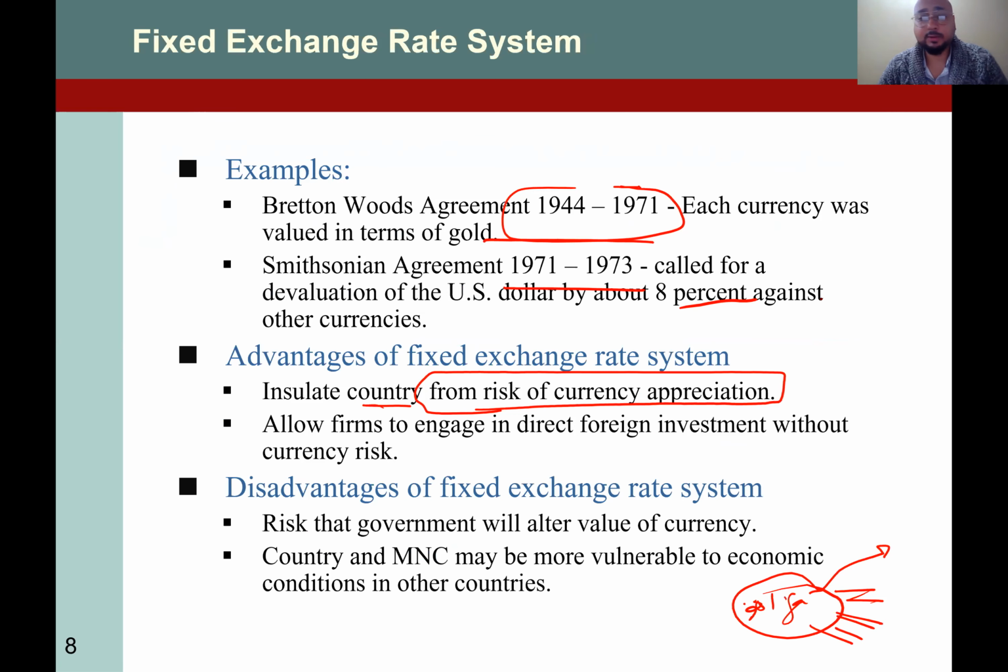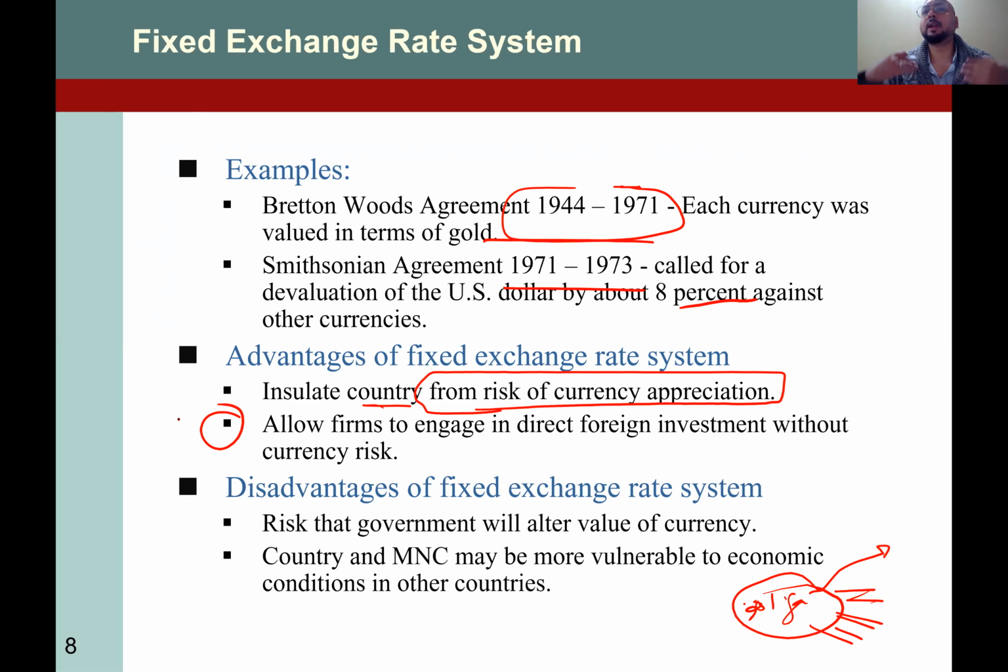So in that case, the country will say that we didn't do anything, but because our currency shoots up, we cannot sell. So the country is quite satisfied. They eliminated the risk of currency appreciation because everything was fixed. It also allows firms to engage in direct foreign investment without currency risk. When you know that the currency exchange risk is eliminated, because it is fixed, you can say: we are investing now, and after some time we'll be receiving this much money. So your planning was quite good.